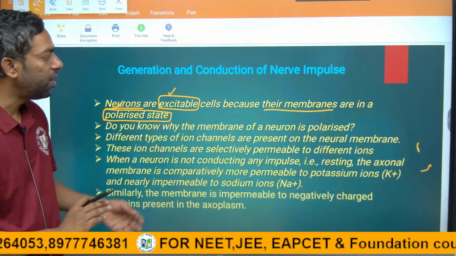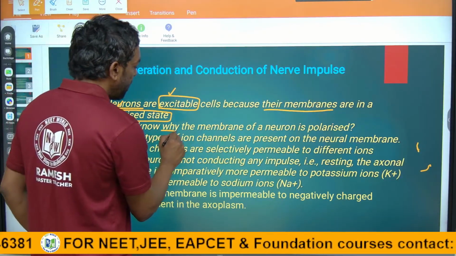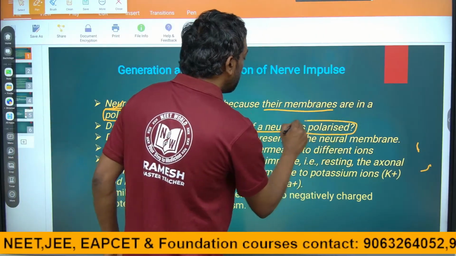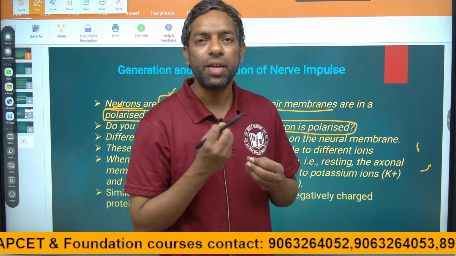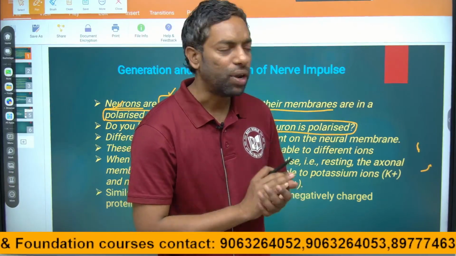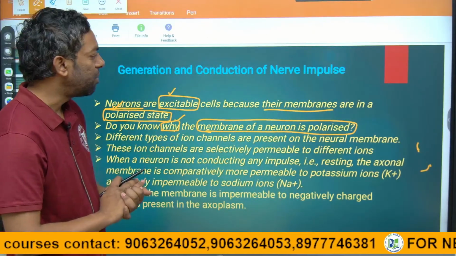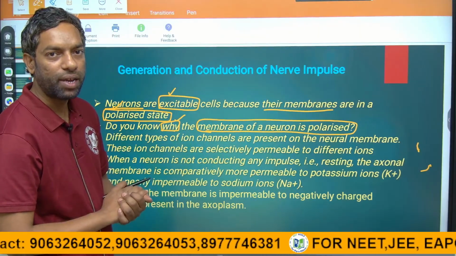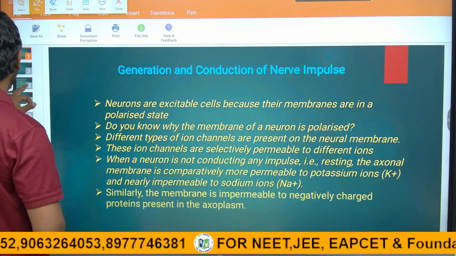Do you know why the membrane of a neuron is polarized? Why is the neuron cell membrane polarized? We are going to discuss it.